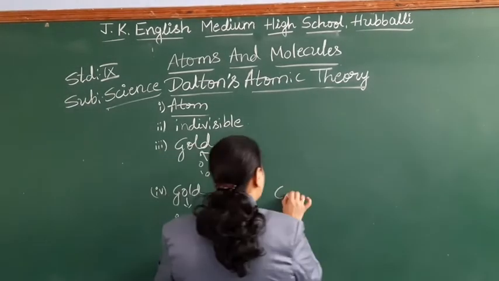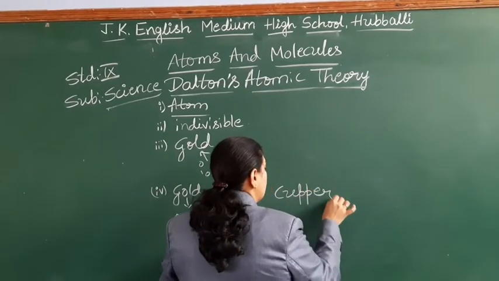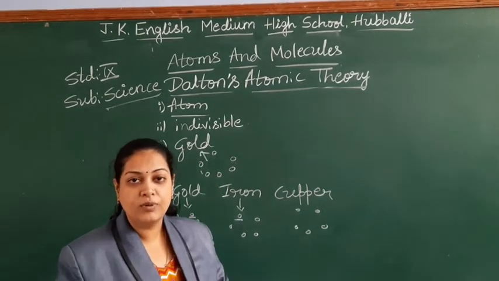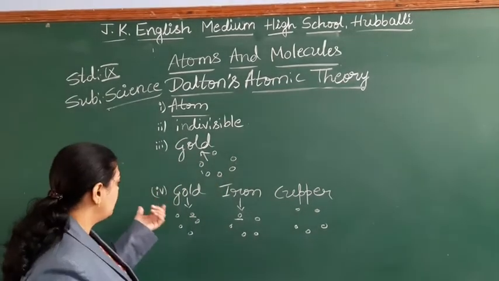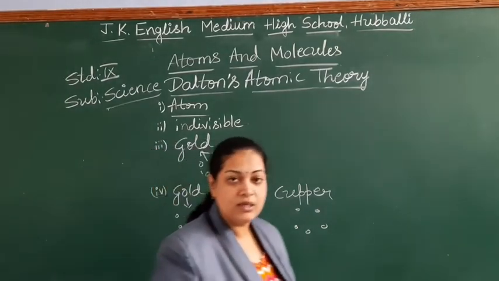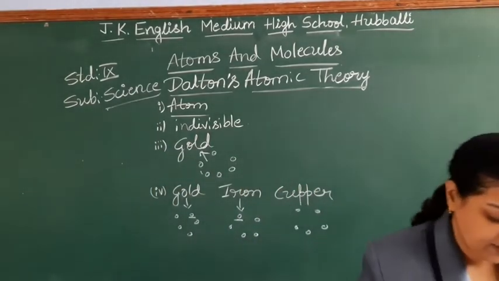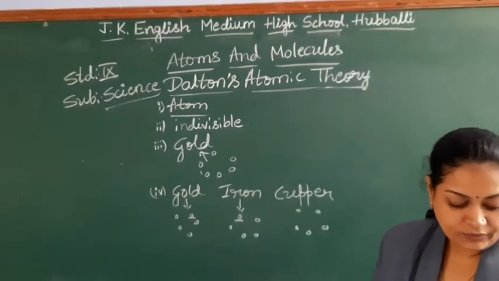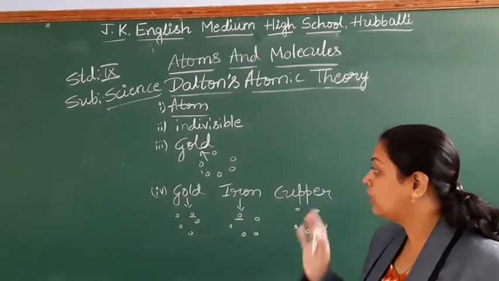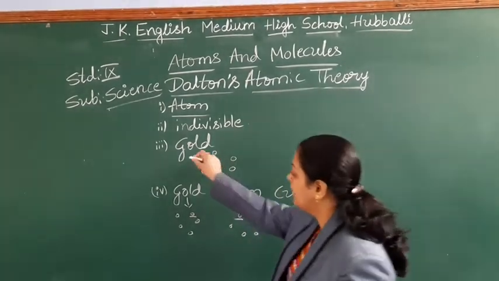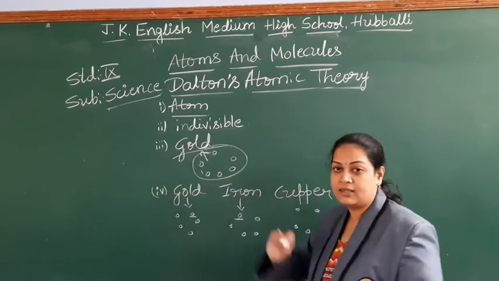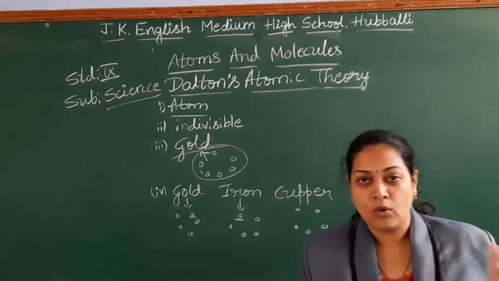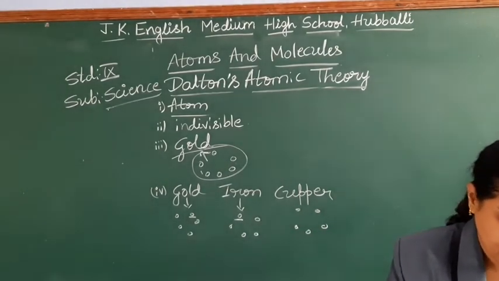You take another, like copper or something else, its atoms have a different mass and chemical properties. Right, students? So what is the fourth postulate? Atoms of different elements have different masses and chemical properties. If you consider only one element's atoms and compare, all are the same. If you consider different types of elements, their atoms' properties and masses are different.